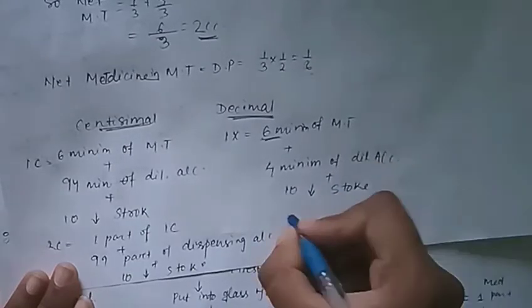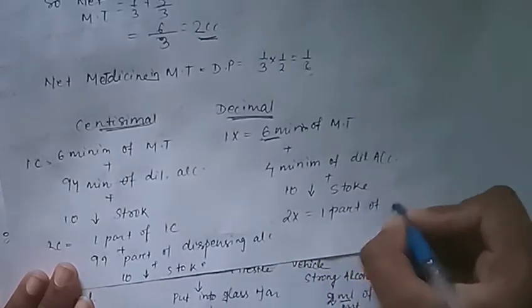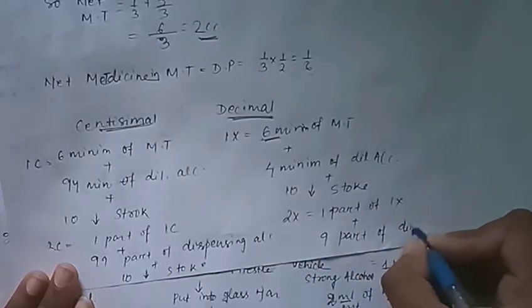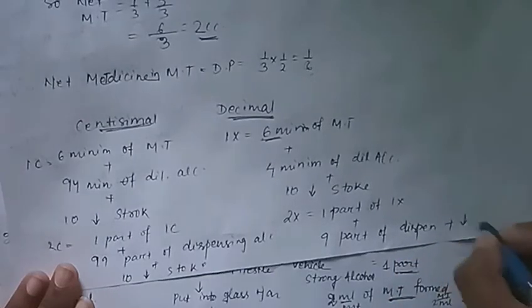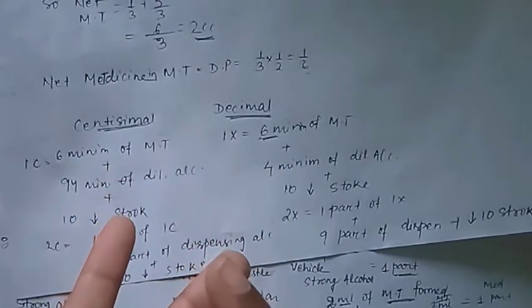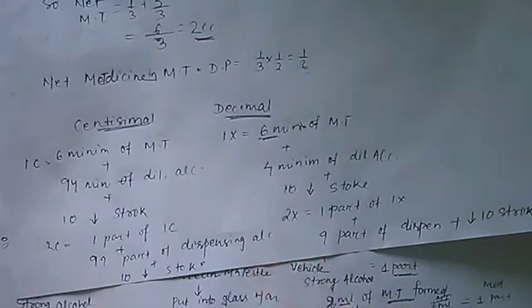And for 2x, how? 1 part of 1x, with it 9 parts of dispensing alcohol plus 10 downward strokes. That is the thing about the preparation of centesimal scale and decimal scale in class 3, and all those classes above it are similar to this class 3. That is our procedure and substance process of preparation of mother tincture. All these are similar, so I do not mention them in this video. I only mention the drop power.